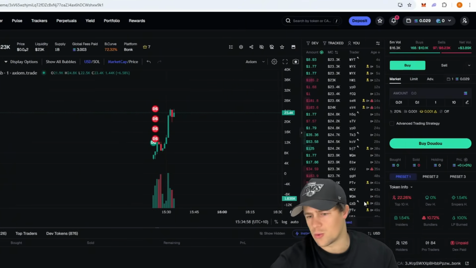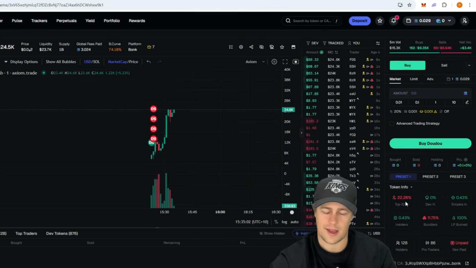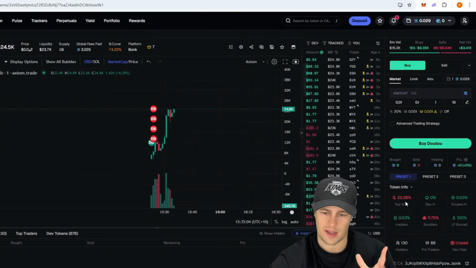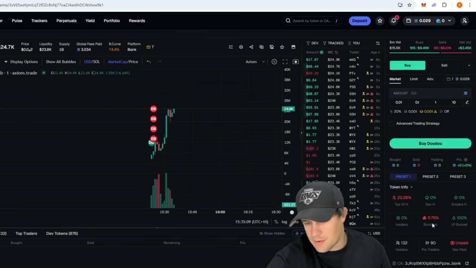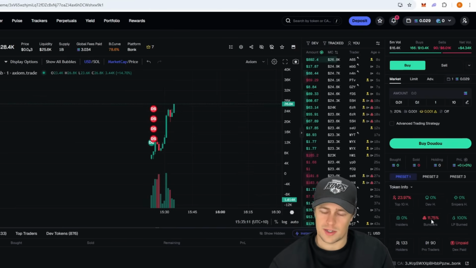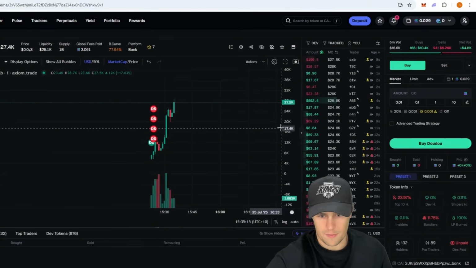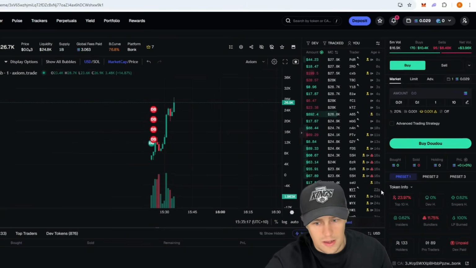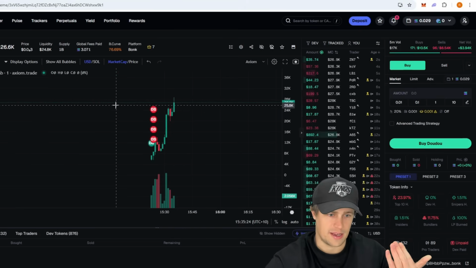This looks quite good. 22% top holding. It's right on that cusp again of, yeah, okay, it's not optimal. You definitely want around 10-15% as a top coin in these things. Bundlers, 11%. Not that bad also, right? Not optimal as well, but it's a little bit bundled. These people are trying to make some profit, but this looks like a runner, guys. Look at the volume coming in. This is exactly what you want. Lots of interest. So we are looking at this at 20 something K in market cap.